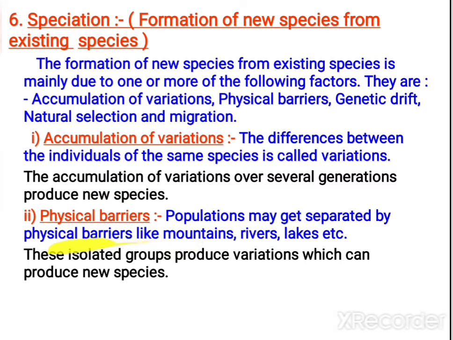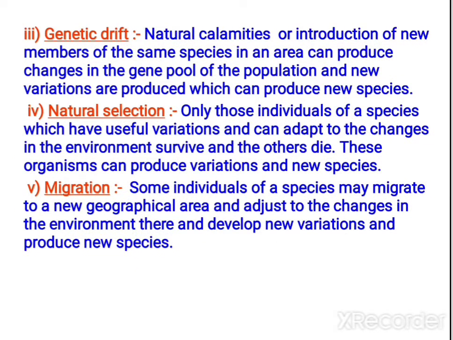And the other one, the physical barriers. What are the physical barriers? It can be mountains, rivers, lakes. By means of that, the population can be separated. So when the populations are separated, the isolated group produces some changes, variations, and that also helps in the production of new species. Okay, and the third one, genetic drift.